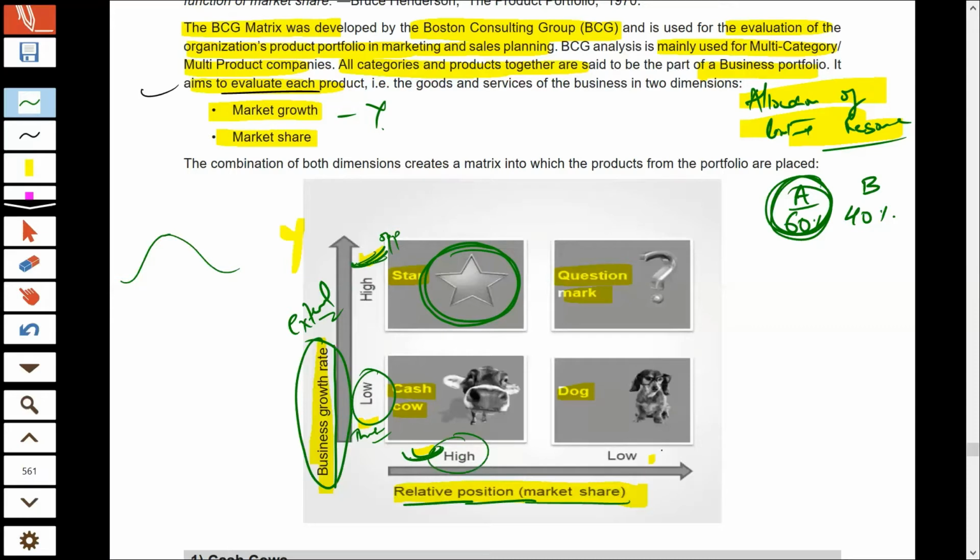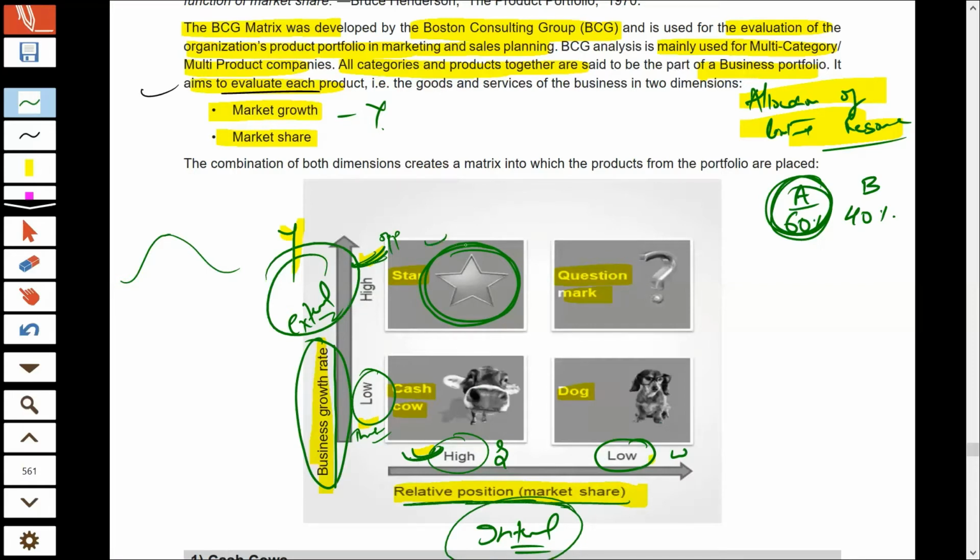And if your market share compared to your competitor is low, then this is not a good thing for you. Now, this is an internal factor. Your market share is an internal factor. If your market share compared to your competitor is high, it is a source of strength, because you have something unique and better compared to your competitor. And if it is low, then this is your weakness. You are not performing as well as your competitor; there is something lacking in your performance. So on the y-axis we have the external factor, and on the x-axis the internal factor. The combinations result in these 4 quadrants.